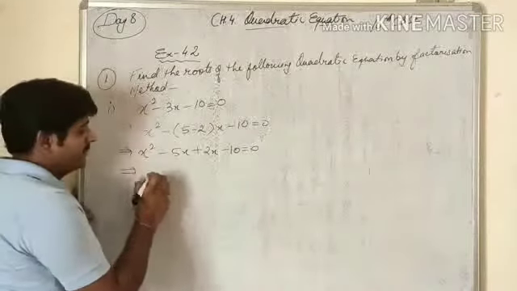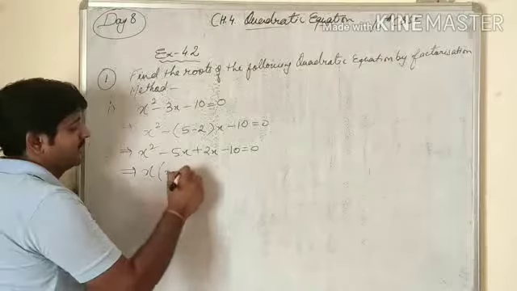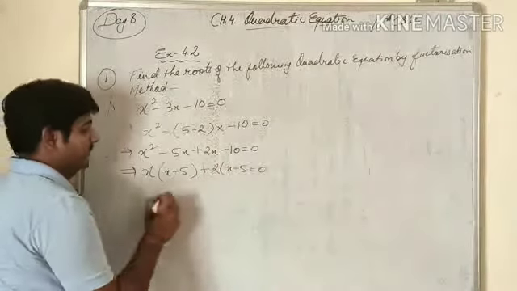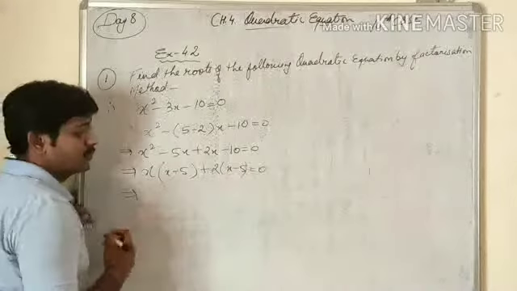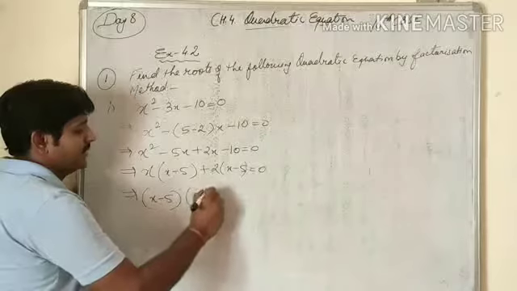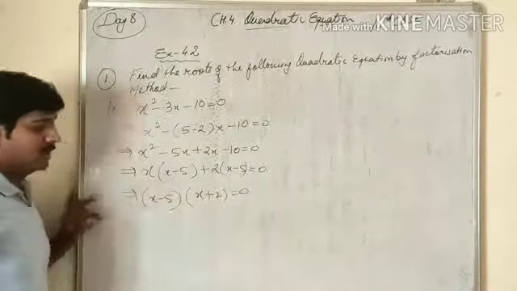In the first two terms we will take x common, so x minus 5 is left, and here 2 is common, so x minus 5 is left. Now both the brackets are the same, so x minus 5 is outside and x plus 2 is outside.